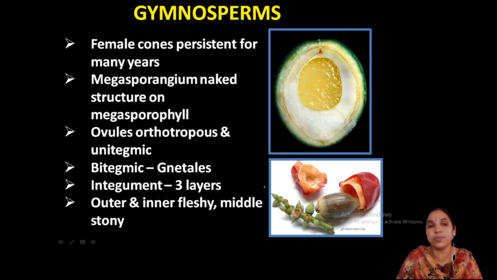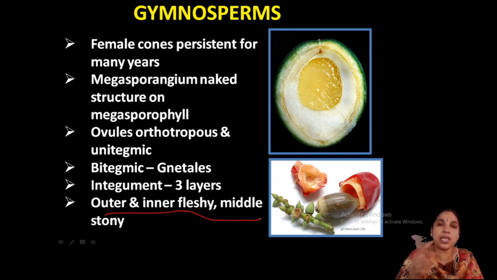Now, about the gymnosperm female structure. Female cones are persistent for many years. See, most of them are persistent for many years. They are produced on the megasporophylls. The ovules are orthotropous and unitegmic. This is the ovule cut open. This is the nucellar region. Okay, and this is the structure of Gnetum. This is its cover, the seed coat. Then in Gnetales, bitegmic, two integuments, or three layers in many cases, outer and inner fleshy, middle stony. This is a typical feature: three integuments for the ovule, outer and inner fleshy, middle stony.